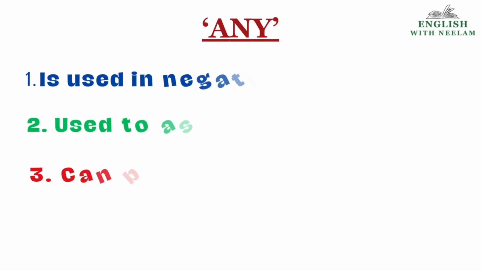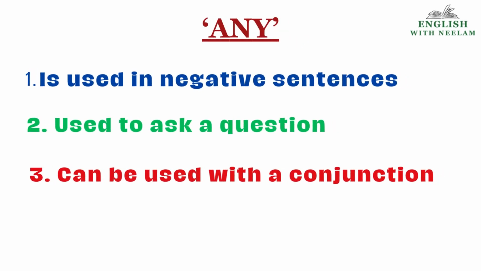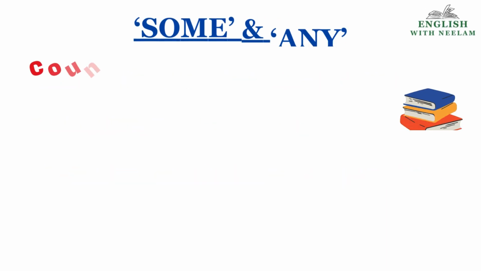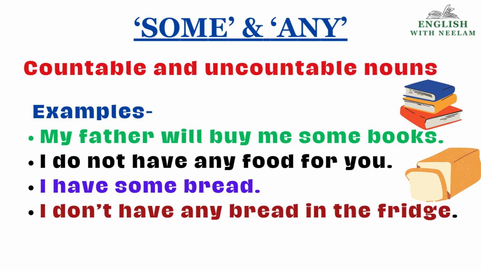Let us now revise uses of any. Any is used in negative sentences. It is used to ask a question. It can be used with a conjunction. Now, children, uses of some and any both. Both are used, though I have already told you, I have already given you the examples, but here there is a little something different from what I have already told you. Examples are almost the same, children.